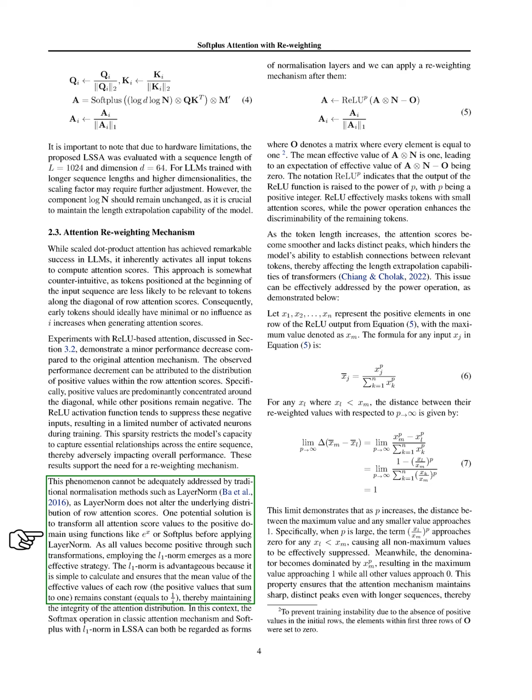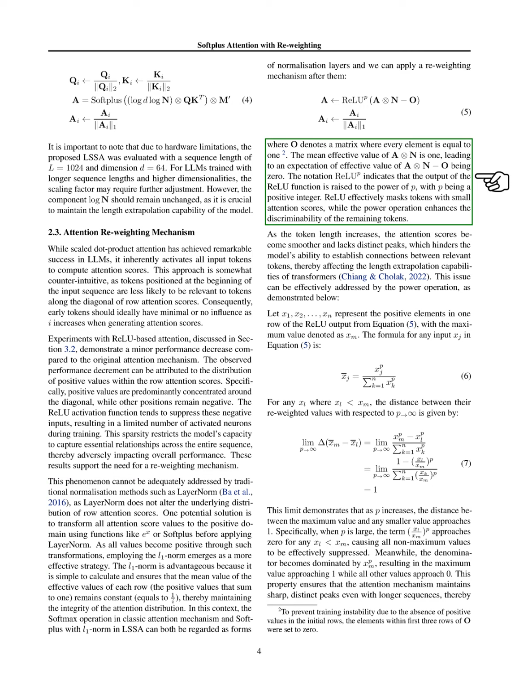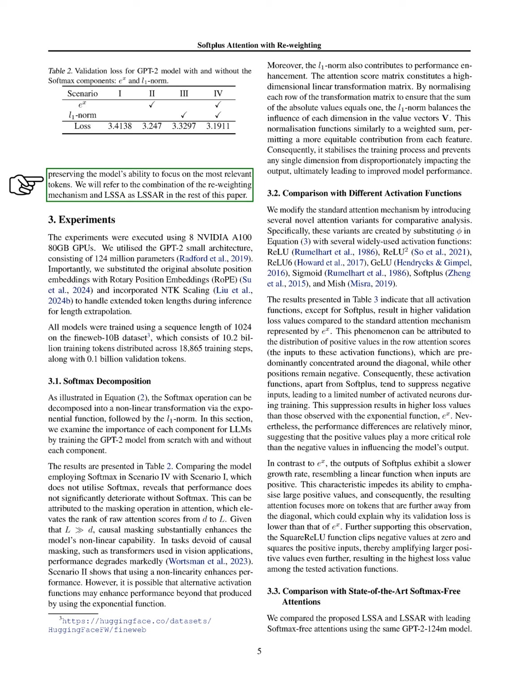We define a matrix where every element equals 1, ensuring that the mean effective value of the attention scores remains constant. The ReLU function masks tokens with low attention scores, and raising the output to a power enhances the distinction among the remaining tokens. As the sequence length increases, attention scores can become smoother, making it harder for the model to connect relevant tokens. The power operation helps maintain sharp peaks in attention scores, ensuring the model can focus on the most relevant tokens. We will refer to the combination of the reweighting mechanism and LSSA as LSSAR for the remainder of this paper.